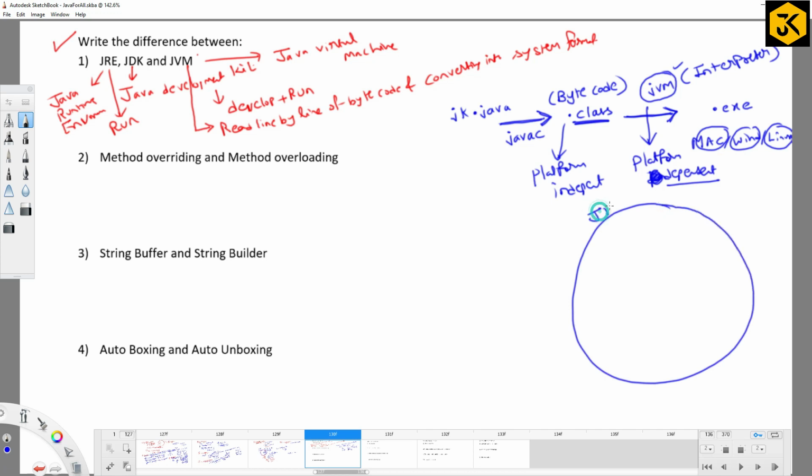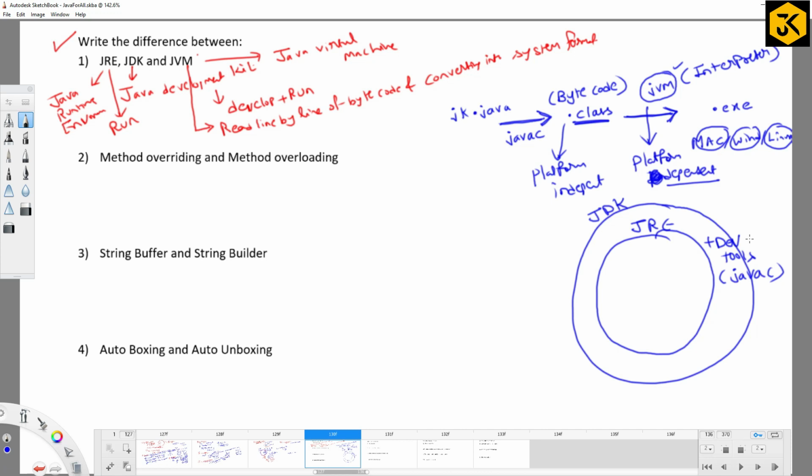JDK is the whole thing, a combination of JRE plus various development tools. One example of a development tool is javac, right? So as a developer you must have the JDK.